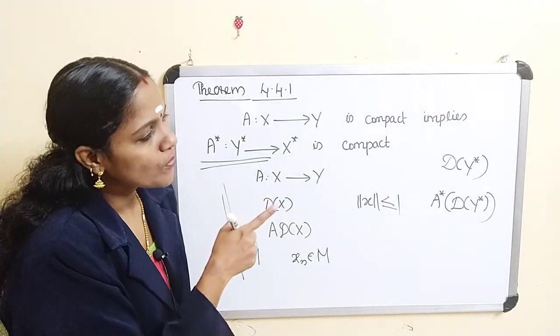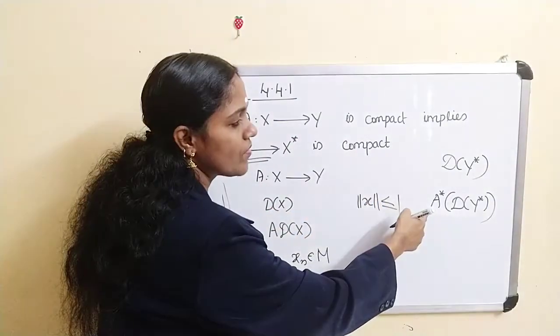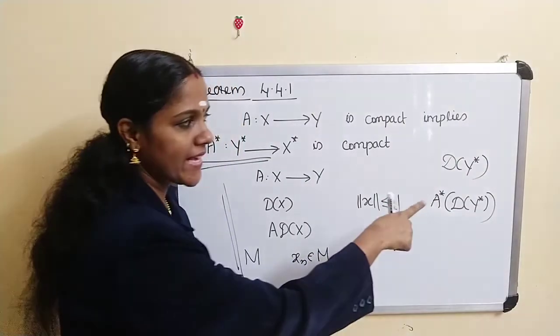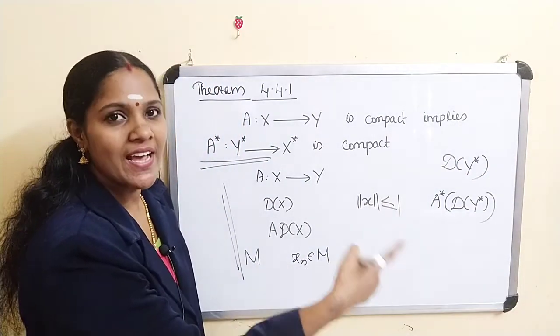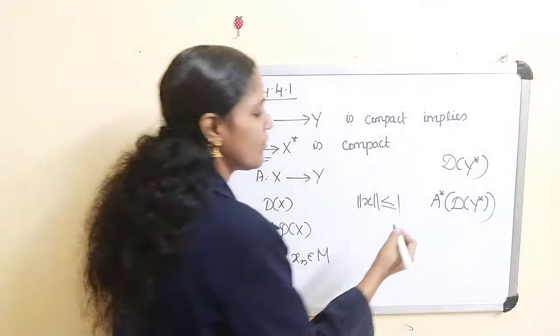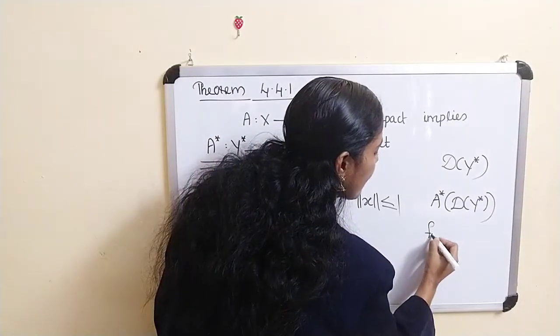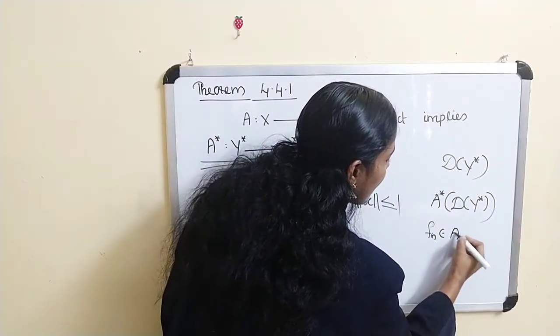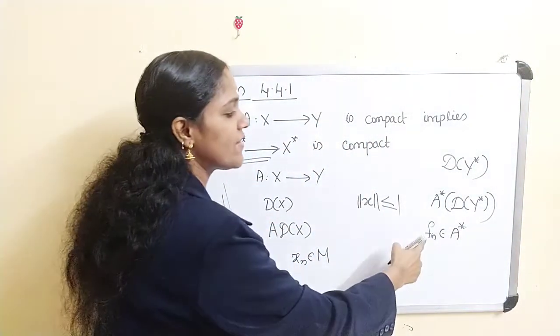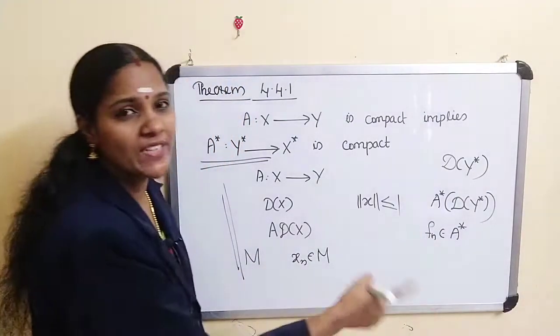Okay. So to prove this, what do we have to prove? We have to prove every sequence in A star DY star has a Cauchy subsequence. Okay. So if you look at any sequence fn in A star DY star, we have to prove every sequence fn has a Cauchy subsequence.